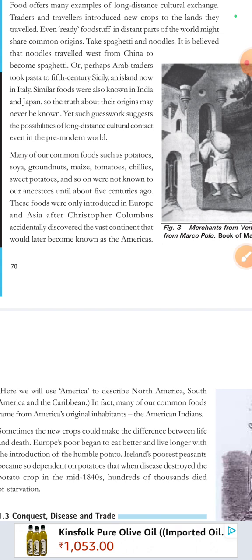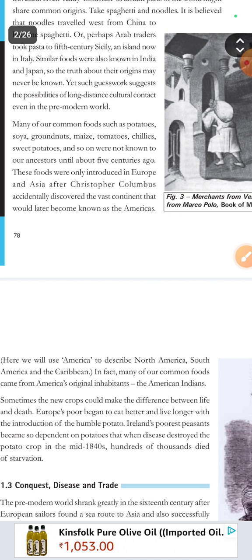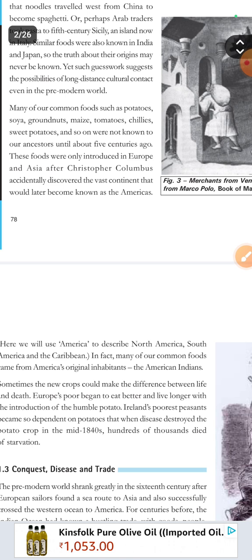Sometimes the new crops could make the difference between life and death. Europe's poor began to eat better and live longer with the introduction of the humble potato. The potato has been of very great significance in Europe.